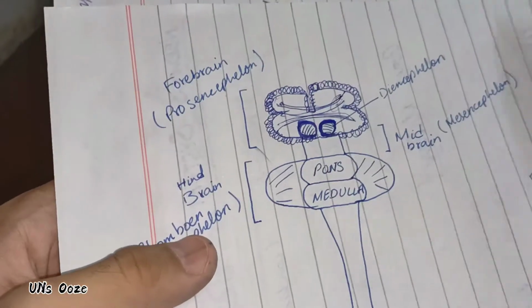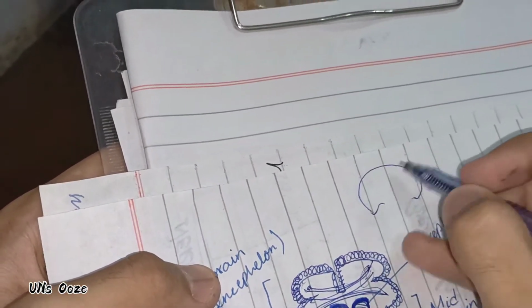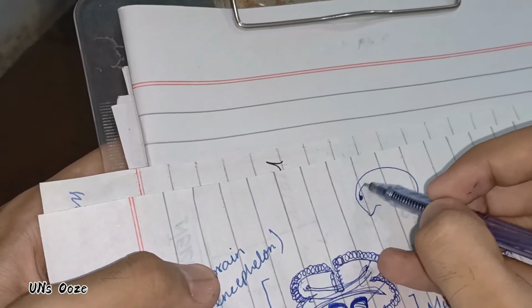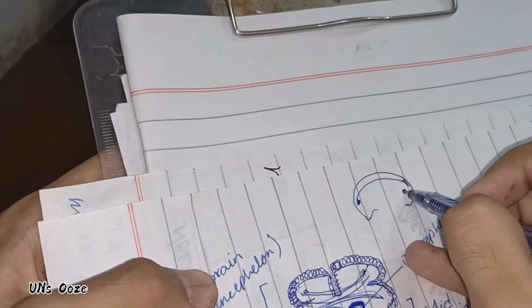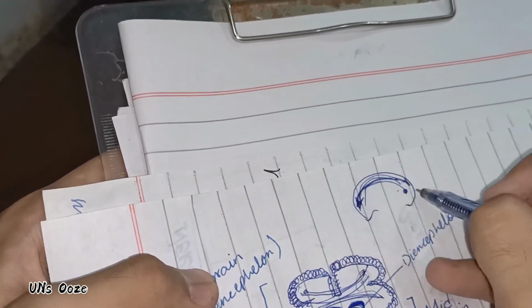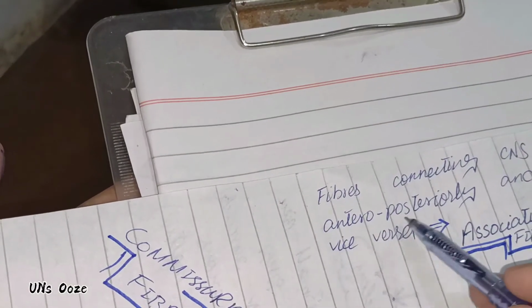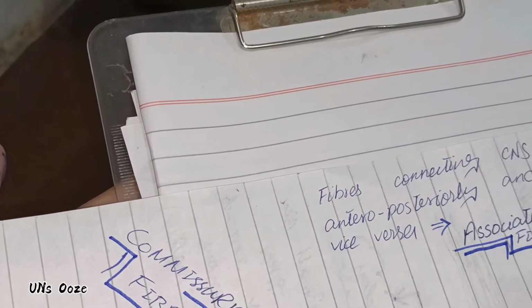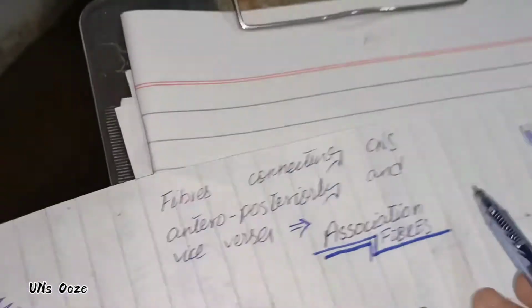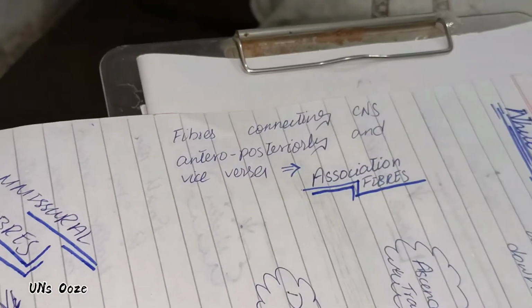Like, suppose this is a brain, fibers connecting posteriorly to anteriorly, fibers connecting anterior to posterior side, these axons, these fibers are known as association fibers. Fibers connecting the central nervous system anterior posteriorly and vice versa, these are known as association fibers. Okay,